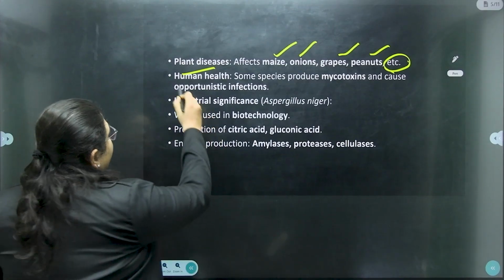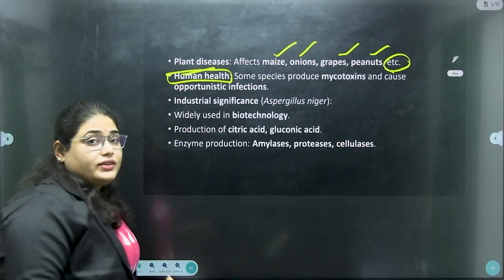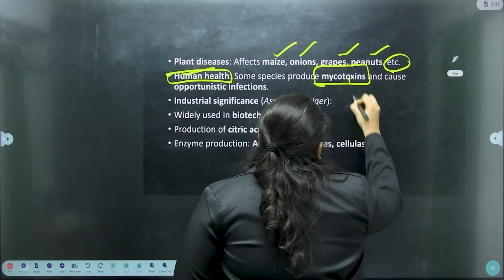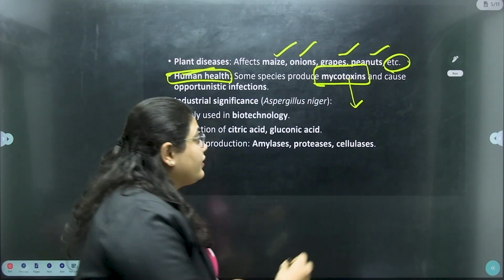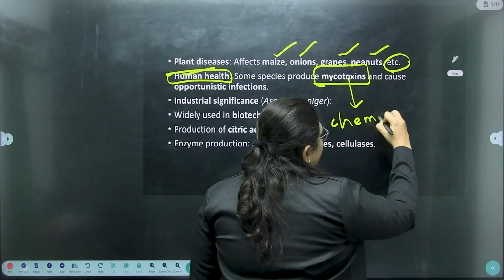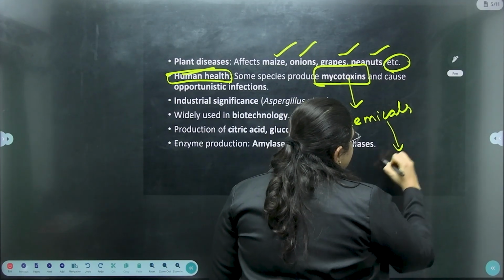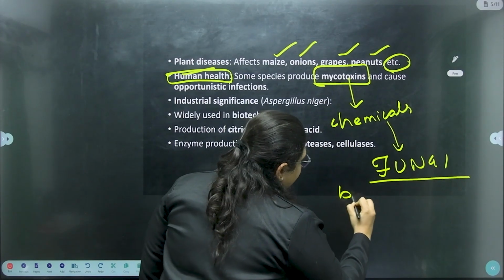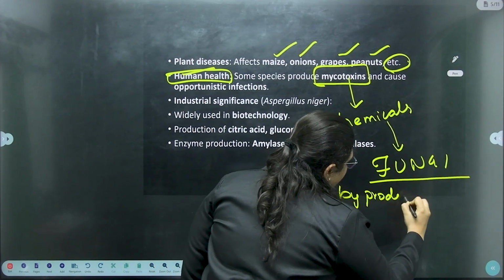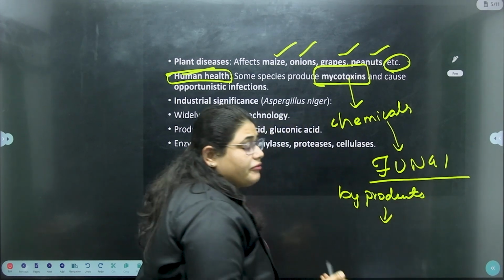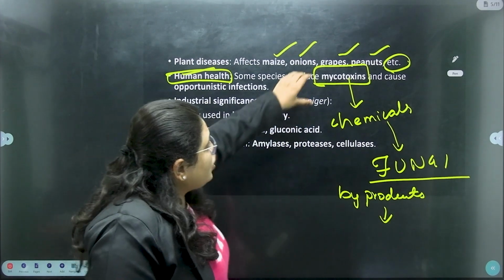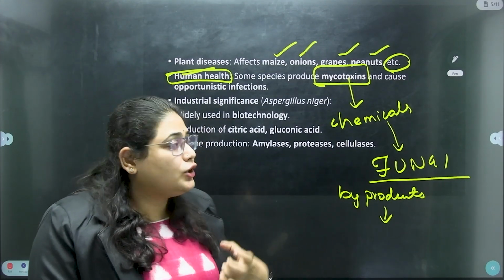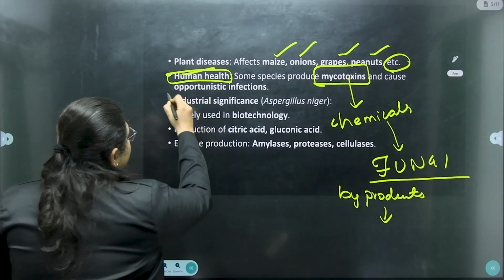Related to human health, we need to study about mycotoxins. So what is a mycotoxin? They are the chemicals which are released by the fungi as byproducts, which will cause harmful effects to us. So these are called mycotoxins. These toxins are very harmful for the human body and can cause opportunistic infections.